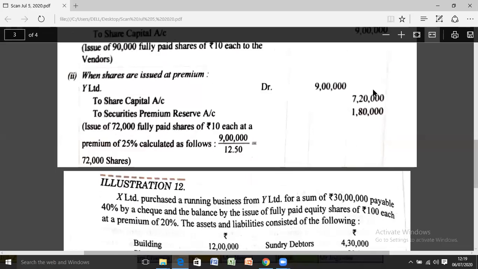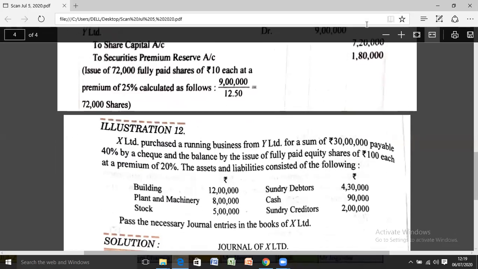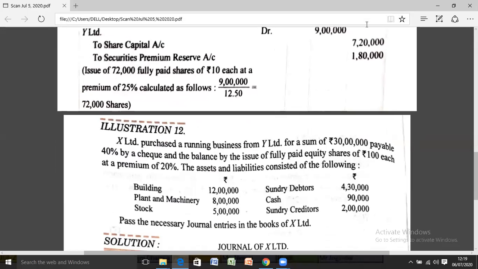So in this way, I hope you have come to know how shares are issued at par and at premium when an asset is purchased from a vendor. Now, in illustration number 12, you will see how the accounting treatment is done if a partial amount is paid in cash or by cheque and the partial amount is paid by issuing shares. Moreover, in the previous question the vendor was selling only a single asset. But in this question, not only a single asset is purchased; a complete business along with the assets as well as liabilities is to be purchased.